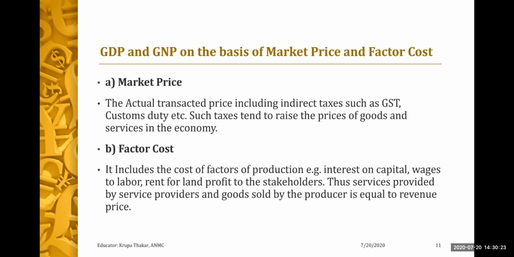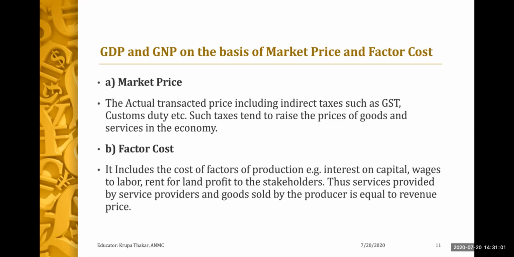Now, when we talk about GDP and GNP on the basis of market price and factor cost, this is just to give you the information that we can calculate GDP and GNP at market price and also at factor cost. So first let's understand what is market price and what is factor cost. Market price is the actual transacted price including the indirect taxes, like, for example, GST or customs duty or excise duty. Such taxes tend to raise the price of goods and services in the economy.